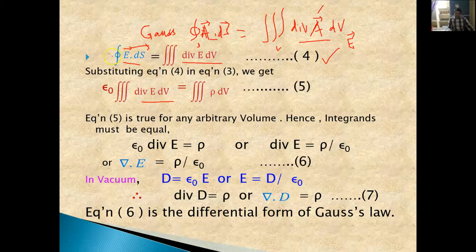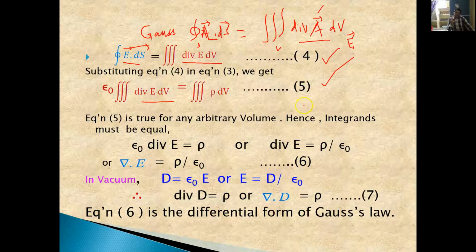Epsilon naught volume integral of divergence E dv is equal to volume integral of rho dv. Now equation 5 is true for any arbitrary surface, but it should be a closed surface, that's all. Whatever is the shape of that surface, this one is applicable for all the surfaces and all the arbitrary volumes.